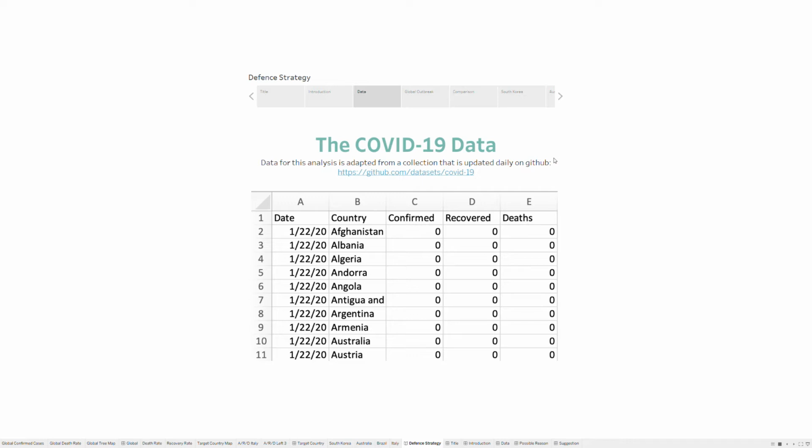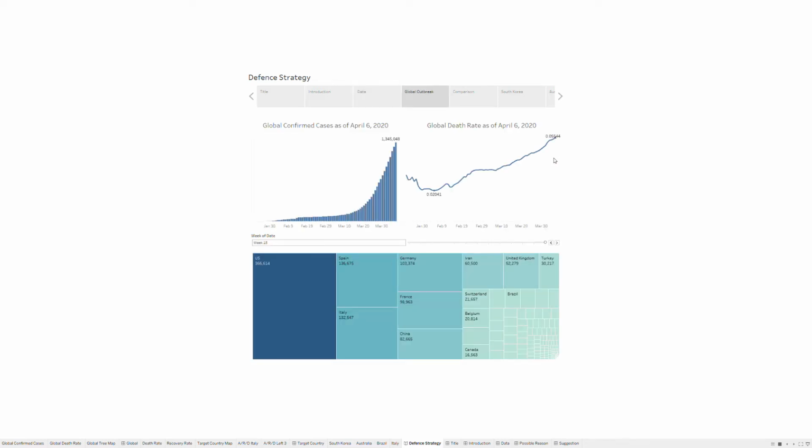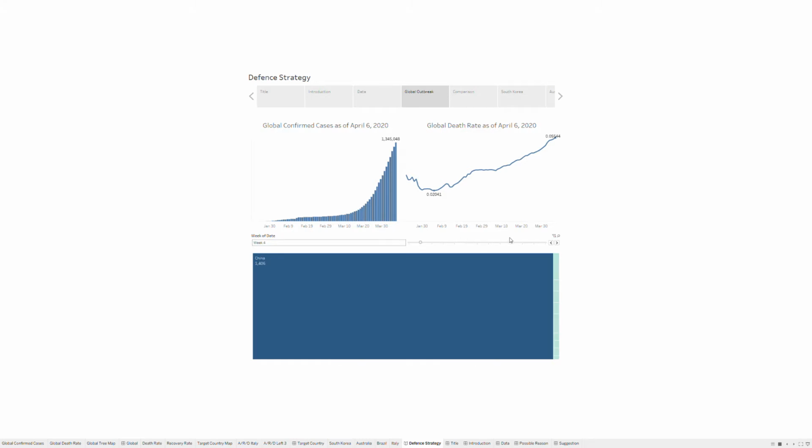After we clean the data, we build some graphs to explain the global outbreak of COVID-19. We can see there are at least 1.3 million cases on Earth. The death rate is keeping rising, with 5% right now. From this tree map, you can see the coronavirus started to spread in China, and other countries are getting more and more.